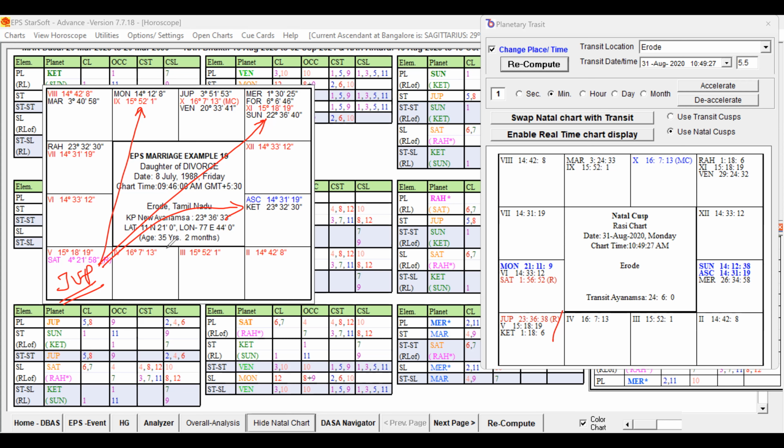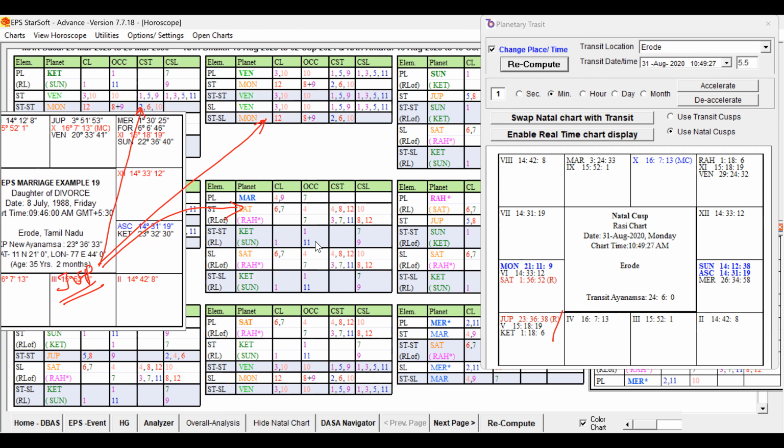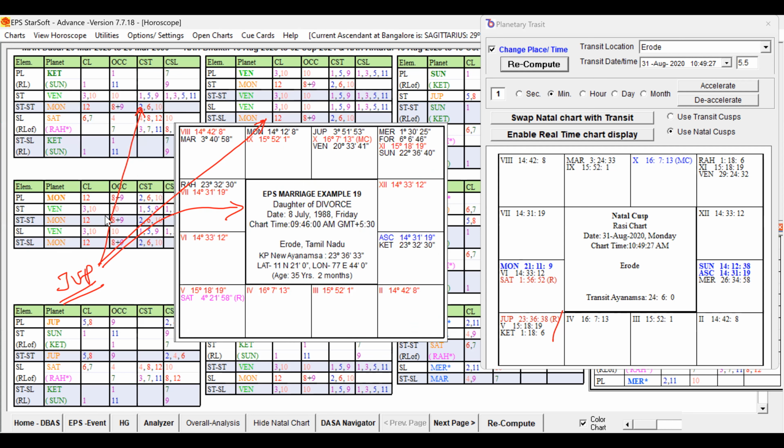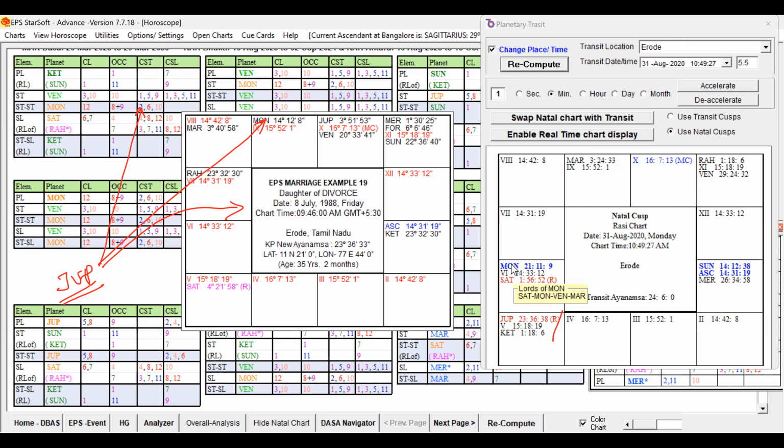But other than that, the Dasa Lord is moon, so we cannot take the moon transit, because that will vary daily. Moon is in the sign of Saturn, conjoined with Saturn. Saturn is not a good key planet, but Saturn is in the star of Ketu, a good key planet. So moon is in the sign of Saturn, and if you look at where the moon is, yes, moon is in the star of Venus.